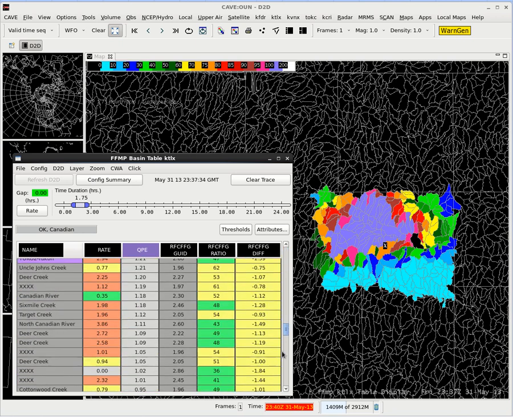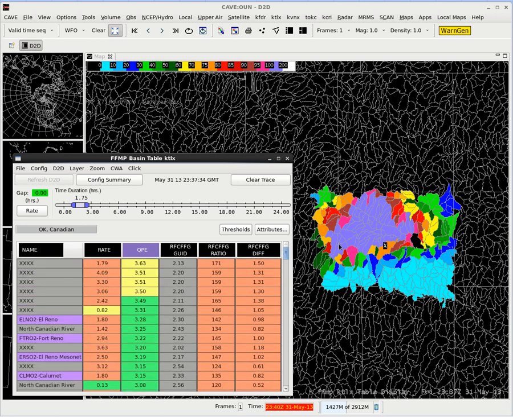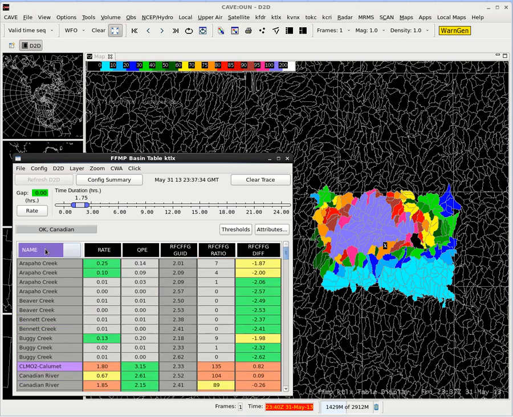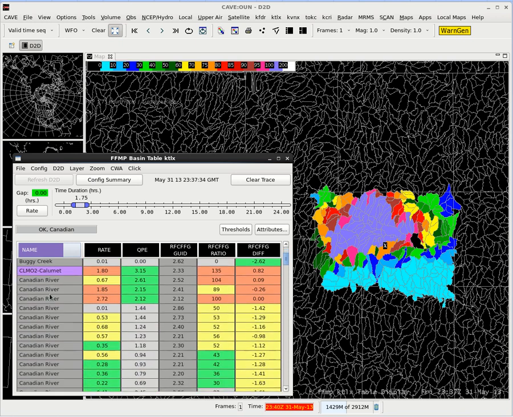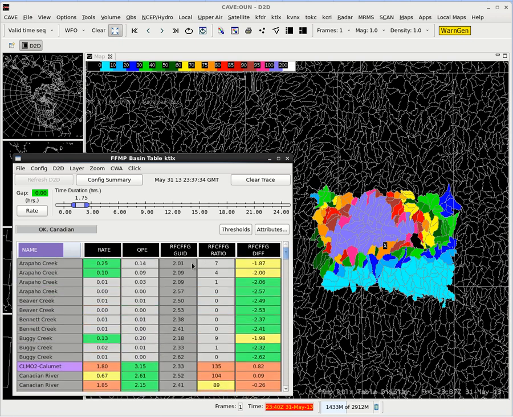So we've got a lot fewer basins to sort through to find something particular that we want to evaluate. Now the flash flood threat many times crosses county boundaries, so it doesn't really help in that respect. But if you're trying to find a particular basin, this can be one way to isolate that with that setting.